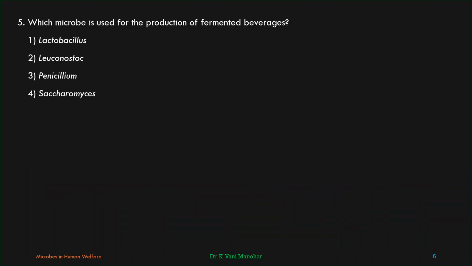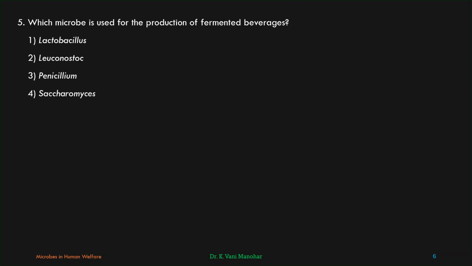Which microbe is used for the production of fermented beverages? For fermented beverages only yeasts are used, that is Saccharomyces. Lactobacillus, no. It is used for the production of curd, curdling of milk, or lactic acid production. Leuconostoc is involved in the fermentation of dosa and idli batter. Penicillium is used for antibiotic production, not for fermented beverages.